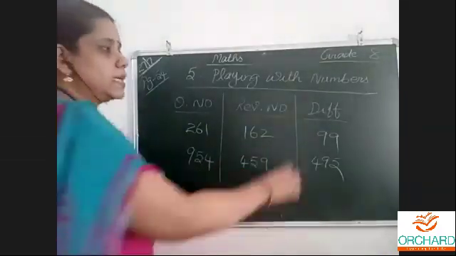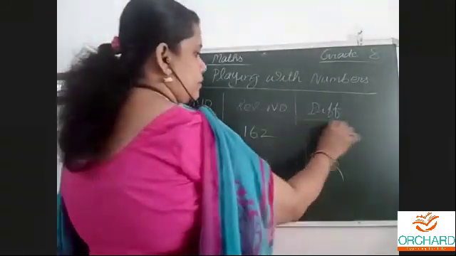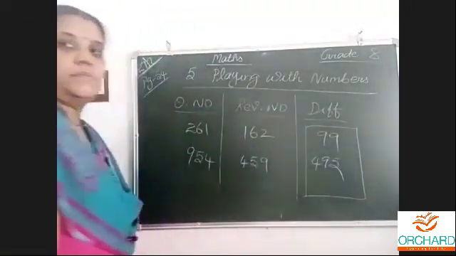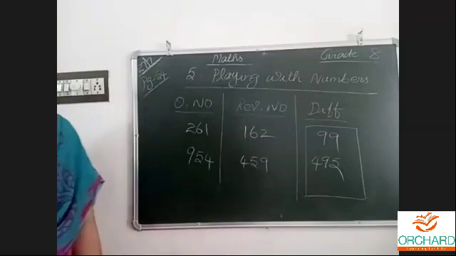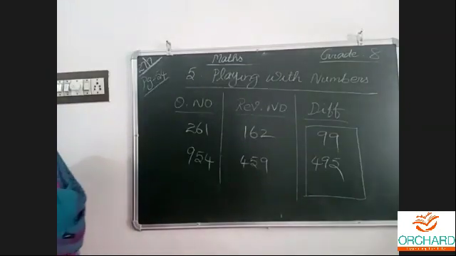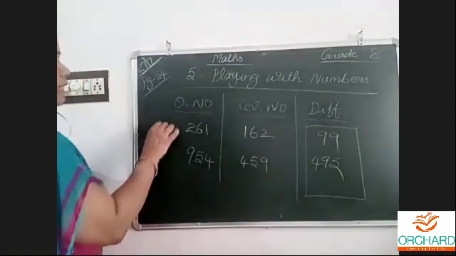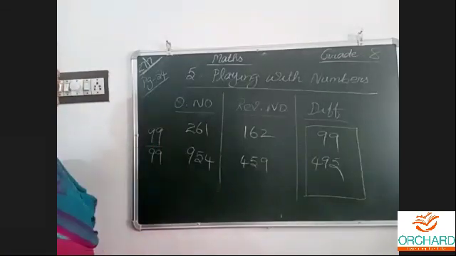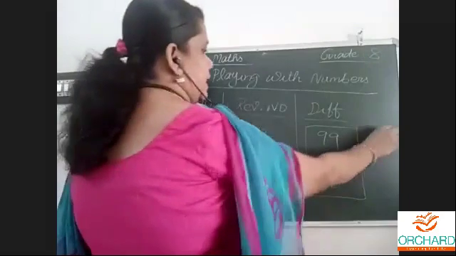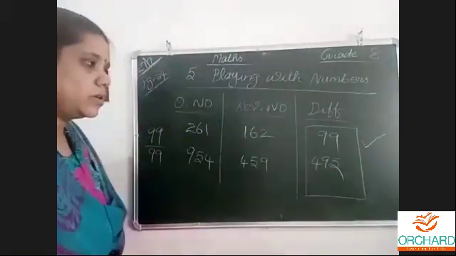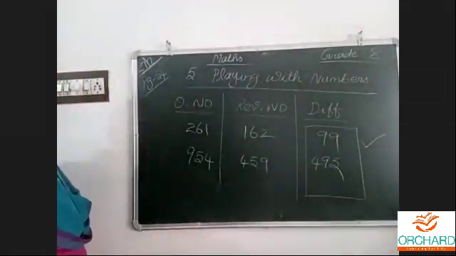These numbers are always multiples of 99, which means that when we divide by 99, it is totally divisible. 99 divided by 99 is 1. 495 is also a multiple of 99.